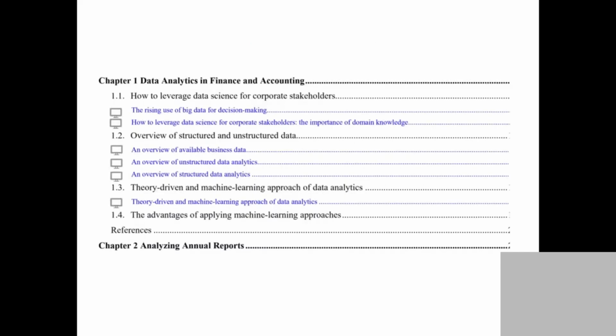This is the summary of chapter 1. What we talked about is how to leverage data science for stakeholders. Do you guys remember what I talked about? How to use AI to help managers, how to use AI to help investors, how to use AI for the auditors, right? In the last week, we showed how exactly we use AI for different capital market stakeholders.